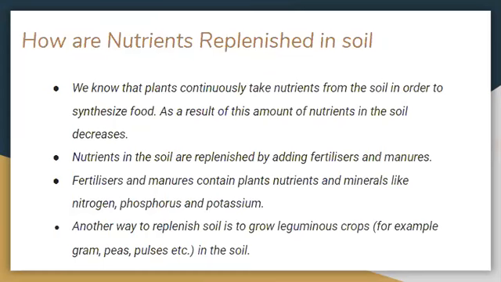Hello students, we are studying chapter 1 of your book, that is nutrition in plants. Till now we have studied that the nutrition in plants is of two types, autotrophic nutrition and heterotrophic nutrition. In autotrophic nutrition, they can prepare their own food, whereas in heterotrophic nutrition, they can't prepare their food. We have studied that for the preparation of food, they need carbon dioxide and water. From these two things, they prepare their food, which is in the form of carbohydrate.